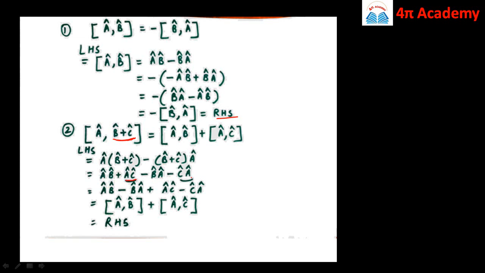So let us bring AC with CA and AB with BA. So we get A cap B cap minus B cap A cap plus A cap C cap minus C cap A cap. But this is nothing but the commutator of A cap B cap, and this is nothing but the commutator of A cap C cap. So this is our RHS.